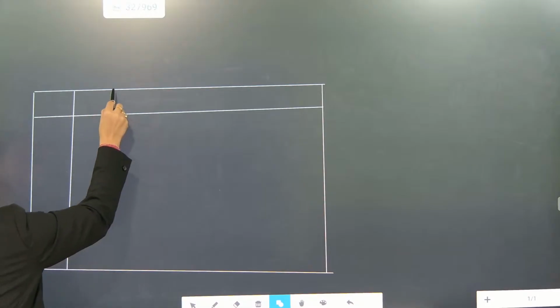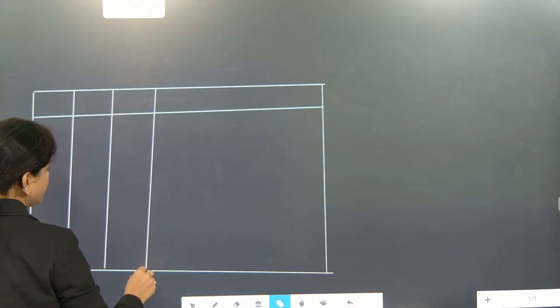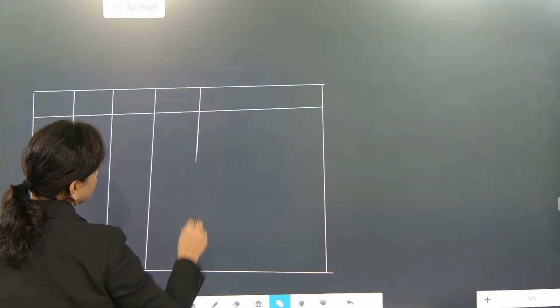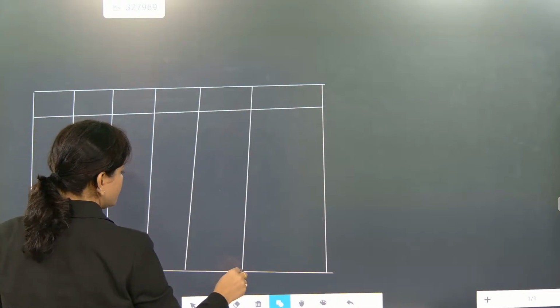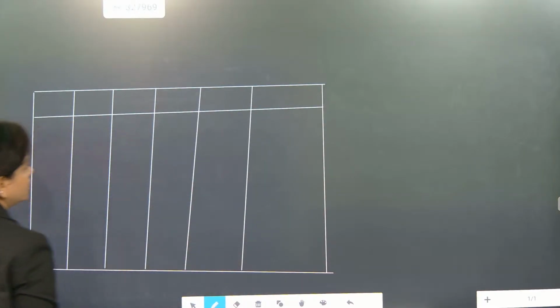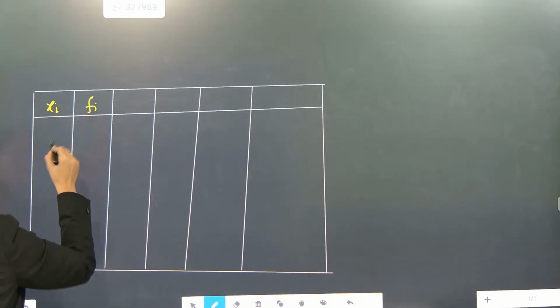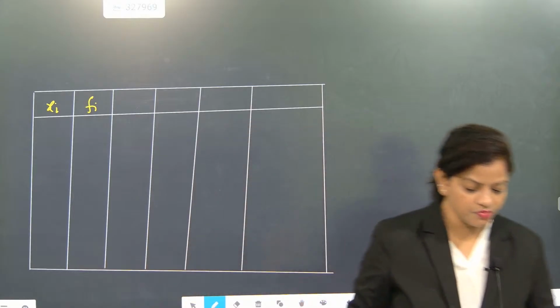This is xi, this is fi, this is cumulative frequency. At least this much box we are going to make. Now we will start our work. This is xi, this is fi. We are going to find the mean deviation about its median.